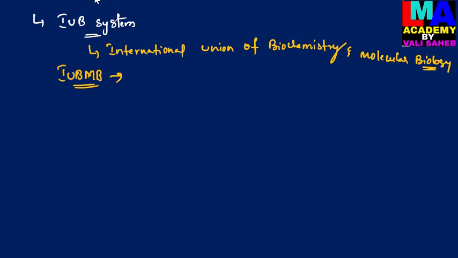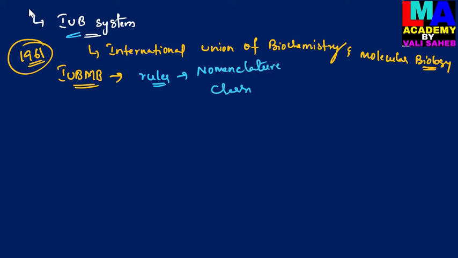This International Union of Biochemistry system was first introduced in the year 1961. In 1961, it framed certain rules for the nomenclature and classification of enzymes.